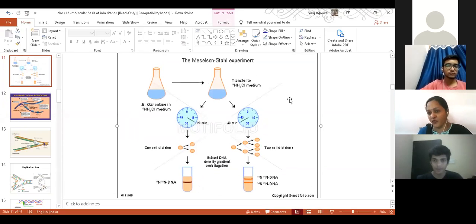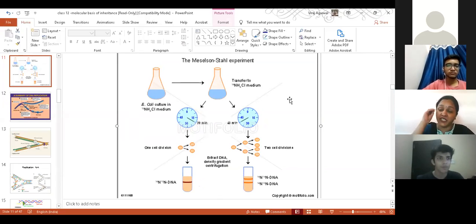Meselson and Stahl proved the semi-conservative nature of DNA. And how did they prove it? First of all, what they did, again, the same saying has to be kept in mind here: you will become as you eat. जैसा खाओगे अन्न वैसा बनेगा मन. Whatever type of food is provided to you, same type of food will act as a raw material for building